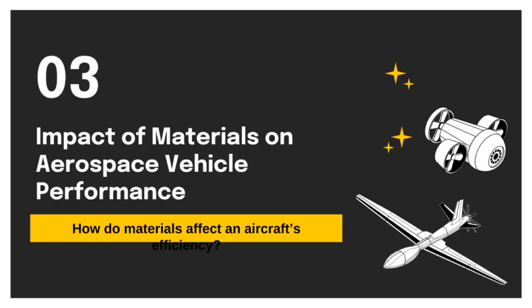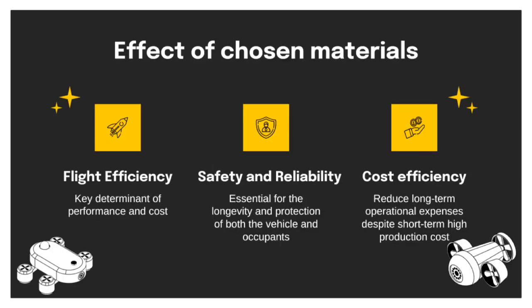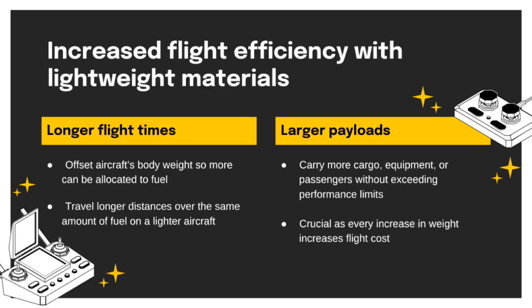The selection of materials is crucial to ensure overall operational efficiency in an aerospace vehicle. Here are 3 factors we look out for: flight efficiency, safety and reliability, and cost efficiency. Firstly, using materials like aluminium alloys, titanium and carbon fiber composites reduce the overall mass of the vehicle, directly lowering fuel consumption. This is crucial in aerospace, where fuel efficiency is a major determinant of both performance and cost by extending its range and load capacity.